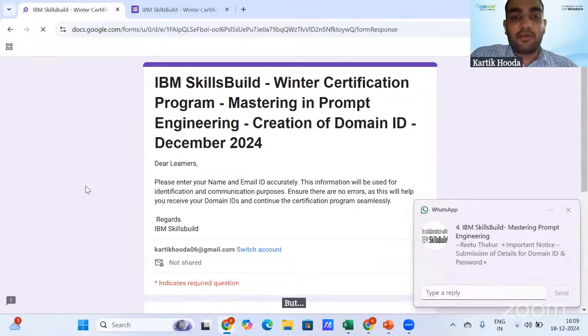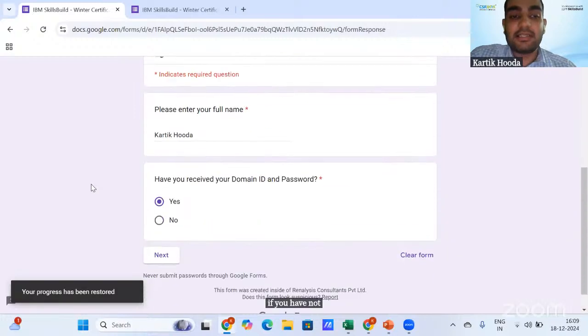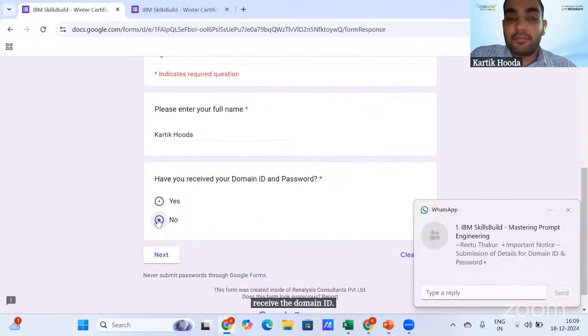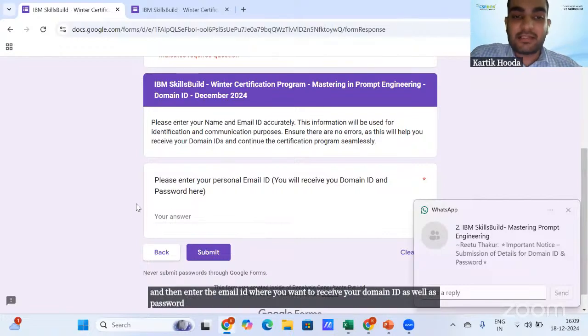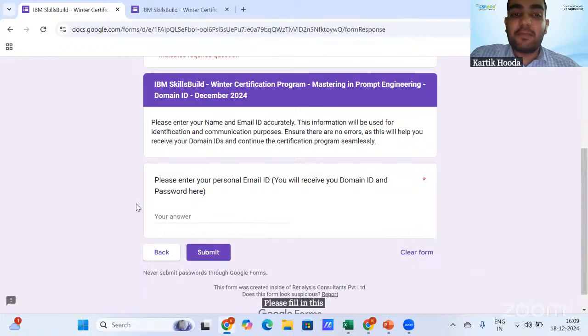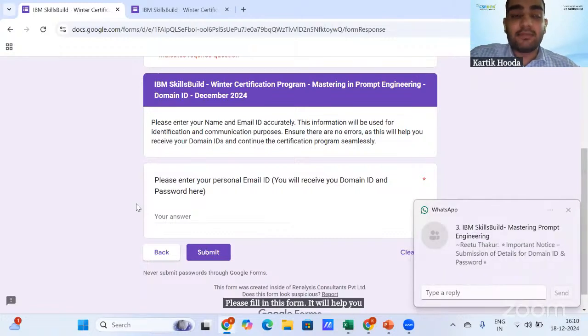But if you have not received your domain ID, please click on no, then click on next, and then enter the email ID where you want to receive your domain ID as well as password. Please fill in this form. It will help you get your domain ID. Please fill in your information here.